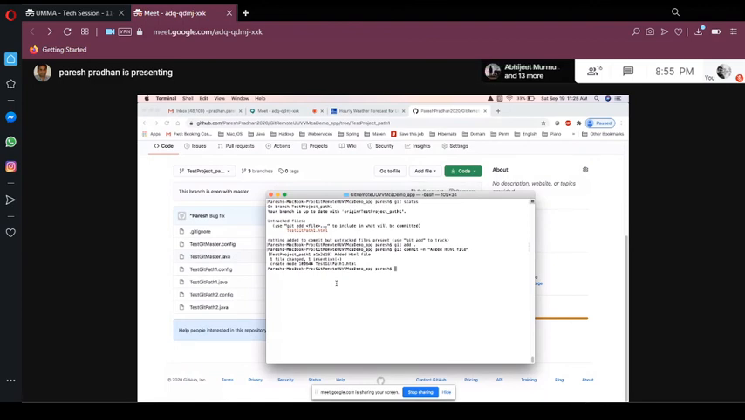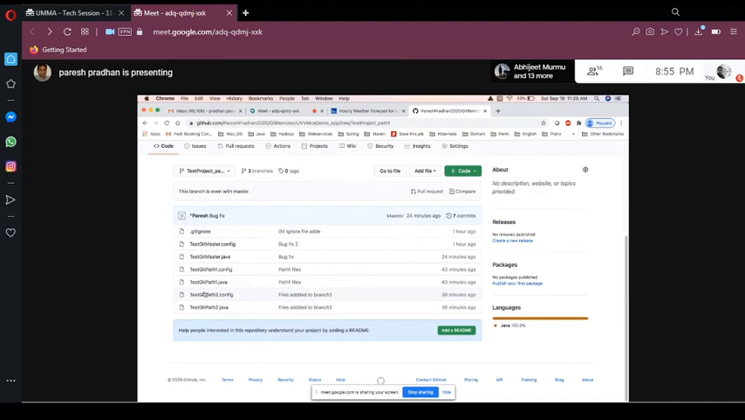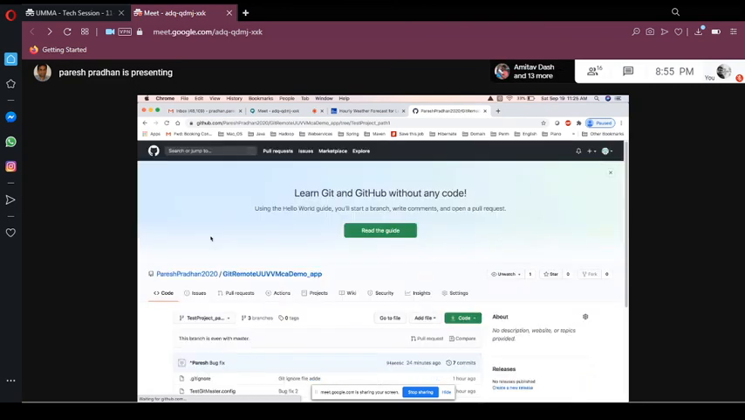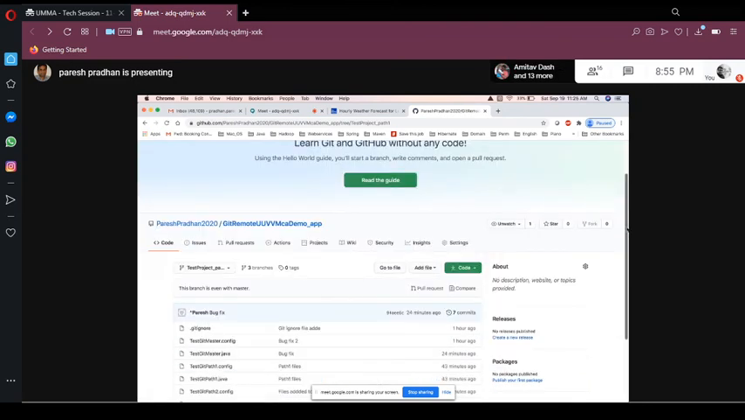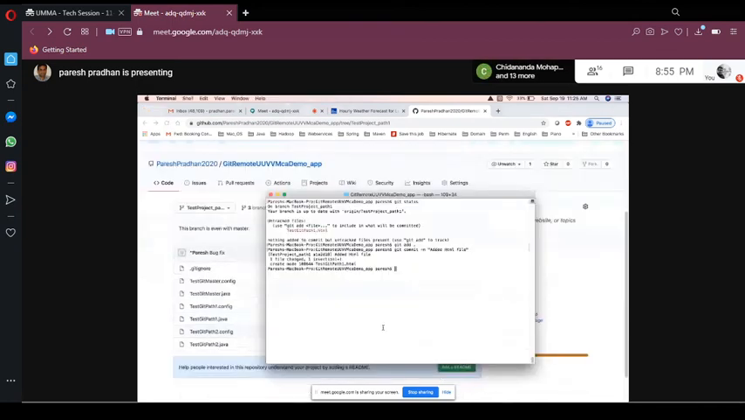If you say git push, right now in path 1 you see the HTML file is not here, even here the HTML file is not there. So let me do a push, from the local repository to the remote repository. Let me do a push, git push.